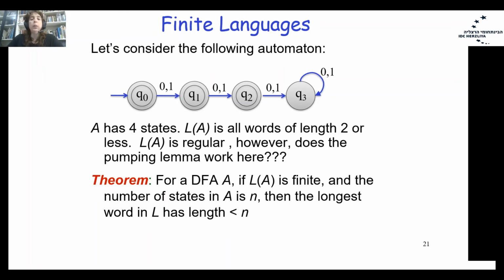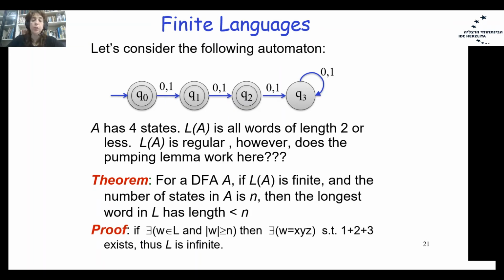For finite languages, we have the following theorem. For a DFA A, if the language of A, L(A), is finite, and the number of states in A is n, then the longest word in L has a length less than n. The maximum length will be n minus 1.